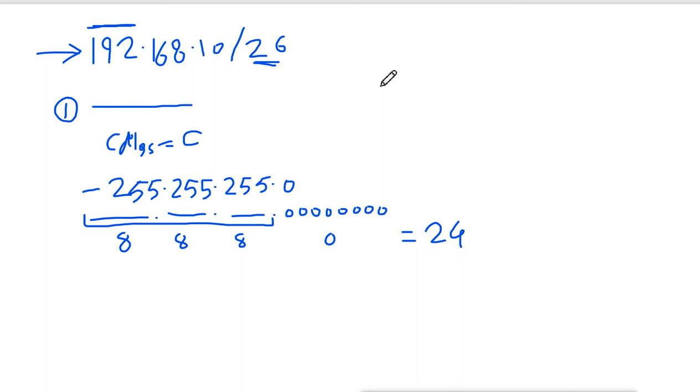Now where are the extra bits? So this 8 will remain 8, these are default, we can't change this, and the total is 24. But how many extra bits do we have here to get 26? Actually when we add 2 to 24 we get 26. So we have two extra bits. Now where are these two extra bits? Here. This 0 is actually having two extra bits, and total we get 26. So this is the subnet we have.